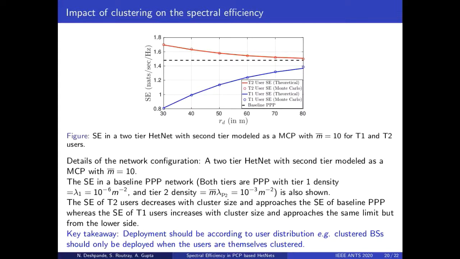In T2 users, due to spatial coupling between phi1 and phi2, the candidate base station of phi1 is more likely to belong to the representative cluster, and as the cluster size increases, this candidate base station moves farther away from the user on average. On the other hand, for T1, as cluster size increases, the base station of phi1 on average lies closer to the typical user. A key takeaway is that deployment should be according to the user distribution. For example, clustered base stations should only be deployed when the users are themselves clustered.